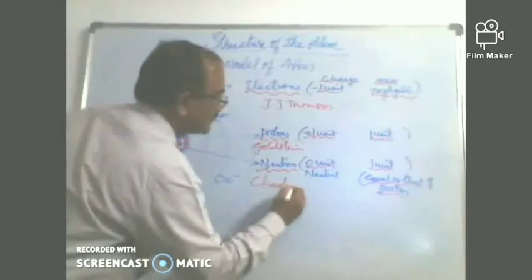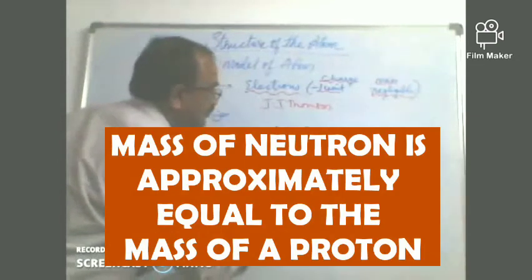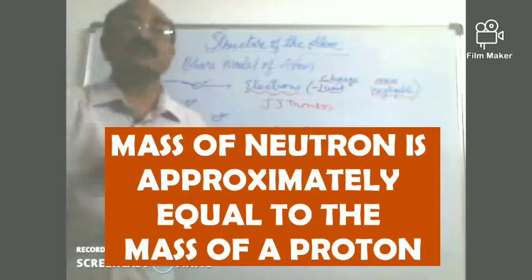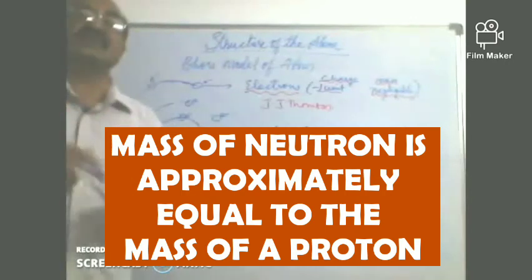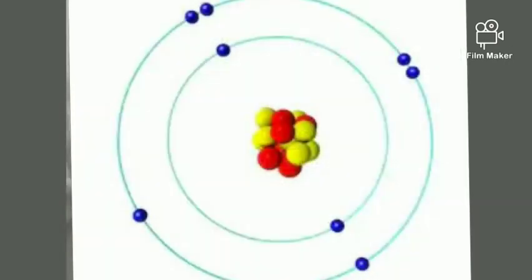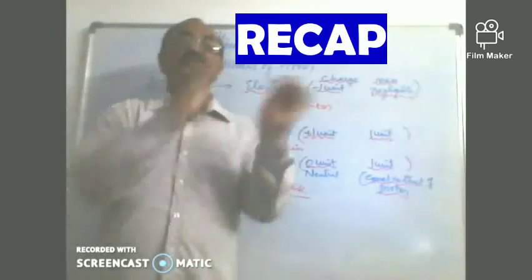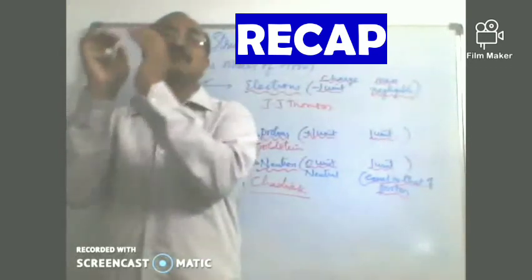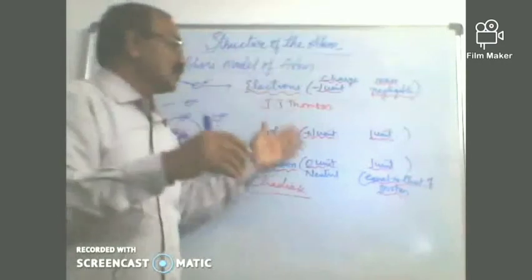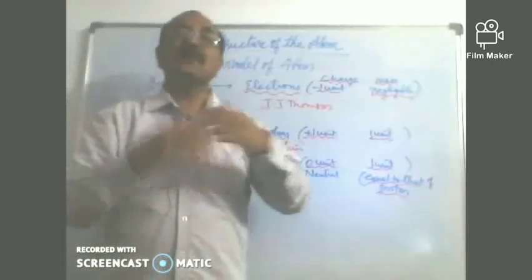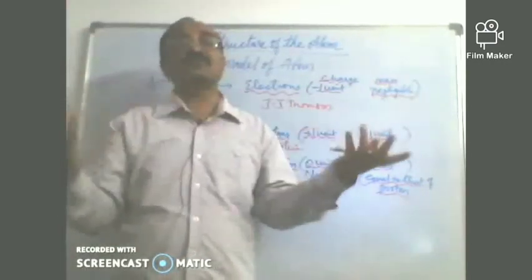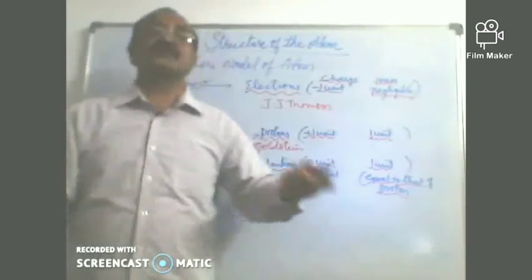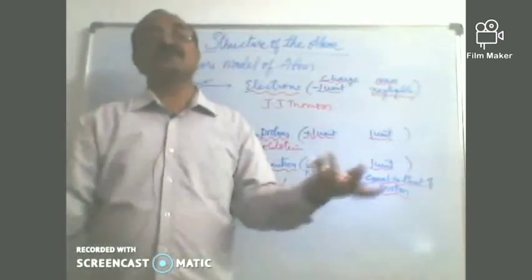Children, this is the structure of the atom known to the scientist community after Bohr's model. Thus we have learned about the various models of the atom: Thomson's model, Rutherford's model, Bohr's model, and Bohr's postulates, telling that electrons can revolve around the nucleus but cannot radiate or lose energy by themselves, or gain energy by themselves.